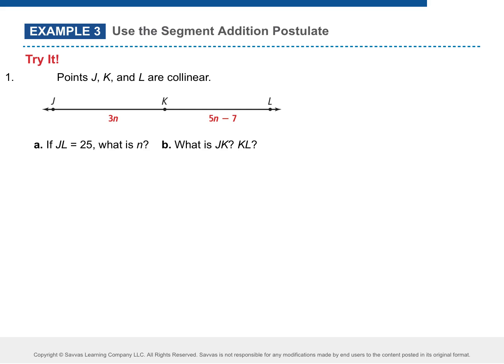Draw. Use what they're given. What did they give us in A? What is 25? J and L is 25. Mark it. This whole thing right here is 25. Remember that segment addition postulate we talked about? It wants us to find n. In order to find n, we have to set up an equation. So how can we set up an equation with what they gave us?